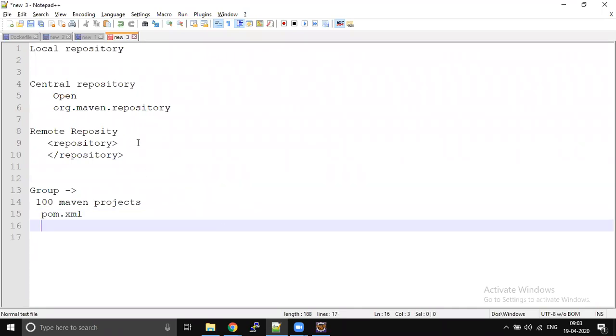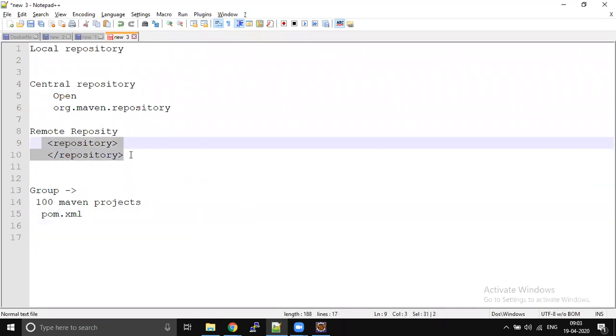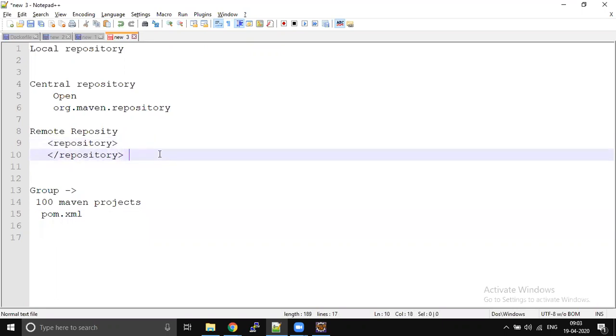Right now, each and every pom.xml file is going to have this repository. For example, today we are using the Nexus remote repository. This is one of the repository providers.